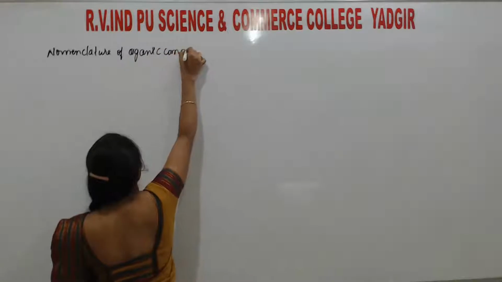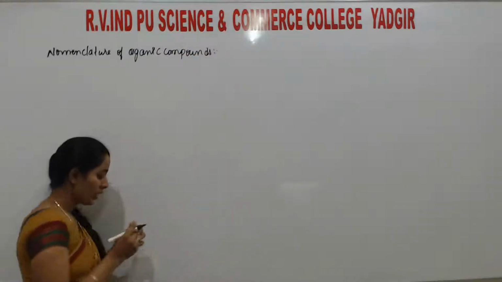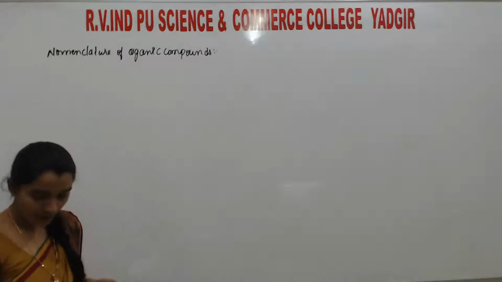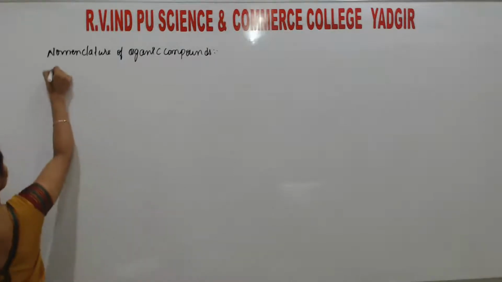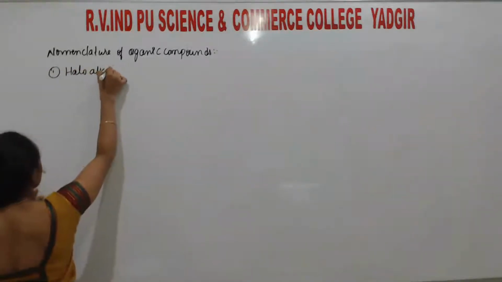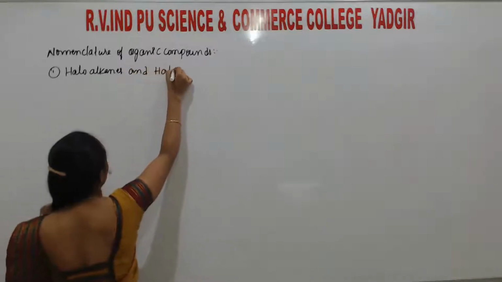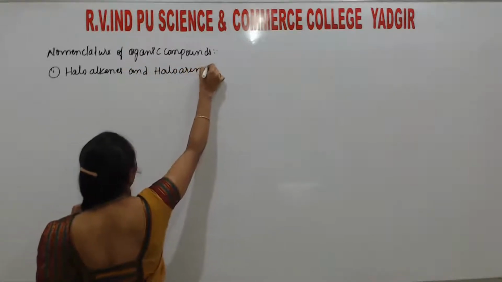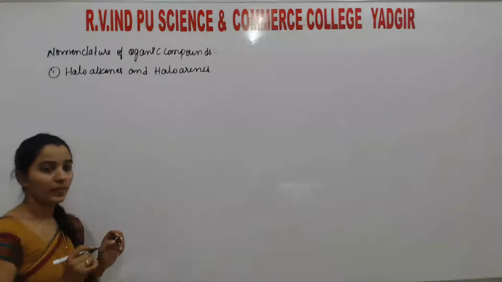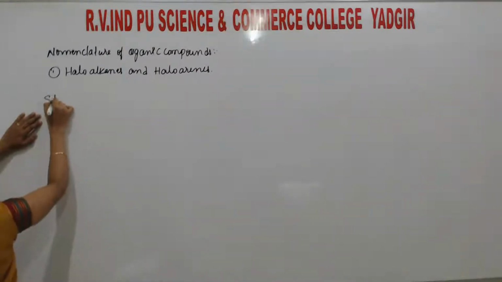organic compounds. Okay, students, first we will discuss haloalkanes and haloarenes. Nomenclature. Here I write the structure.